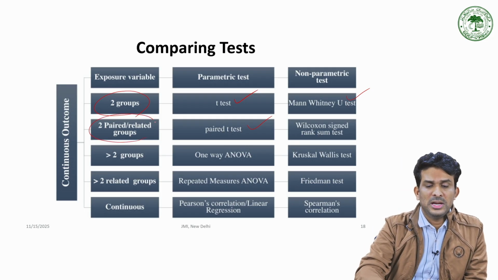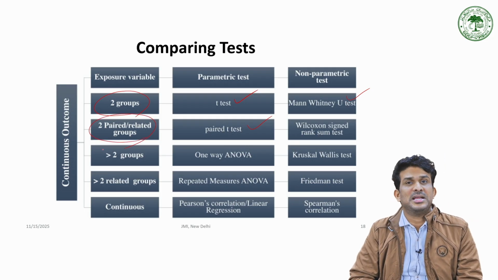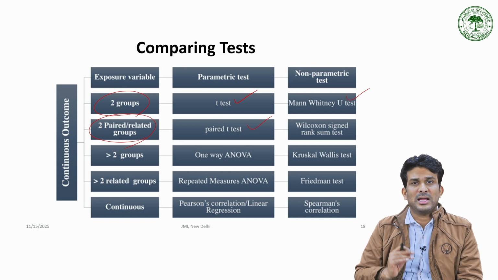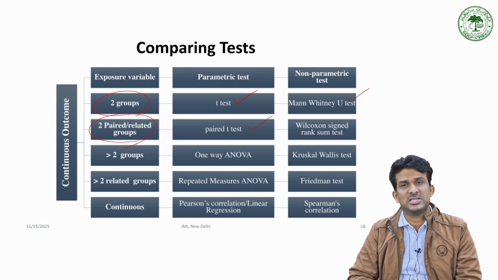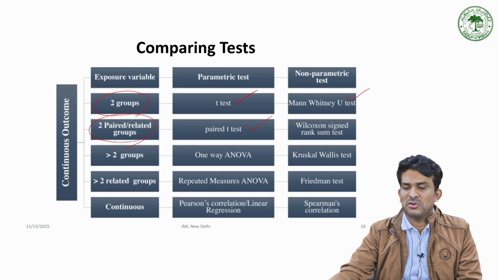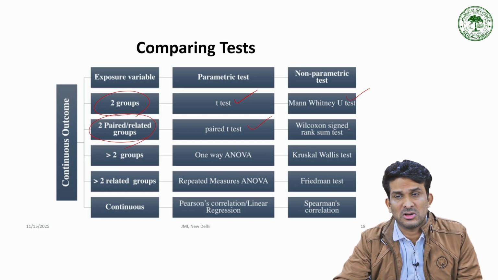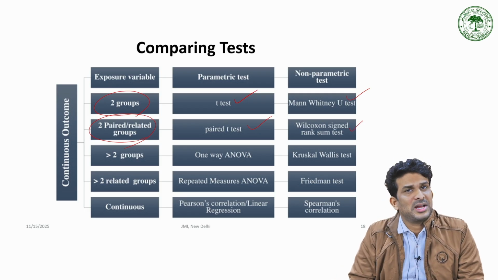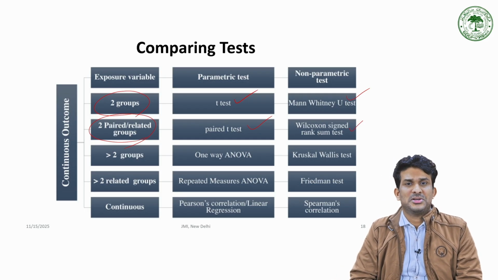I told you it is also called related t-test, correlated t-test. If the sampling method, sample size, normality, everything is doubtful, then you can go for Wilcoxon signed rank test. This is an alternative.